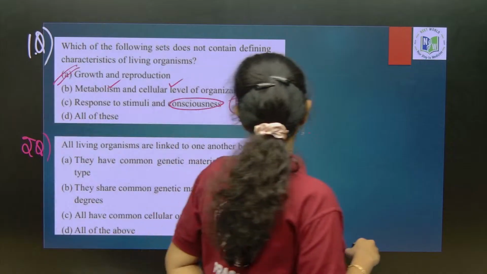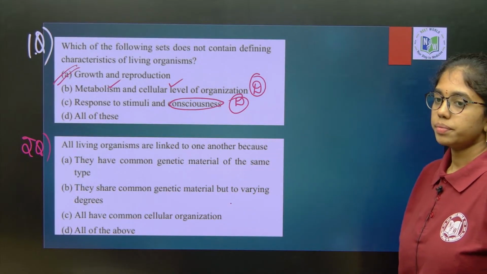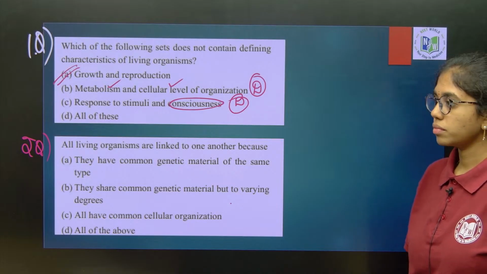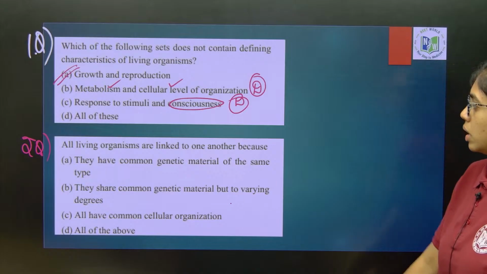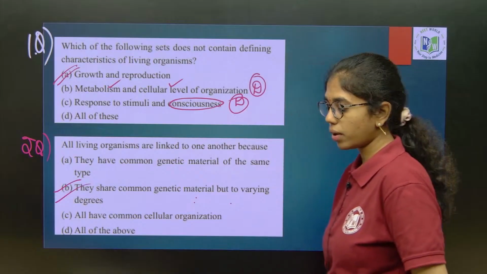All living organisms are linked to one another because they have common genetic material but to varying degrees. Okay. Next,